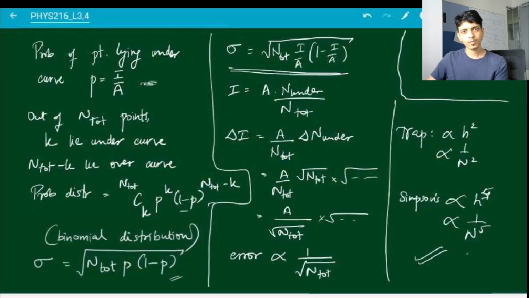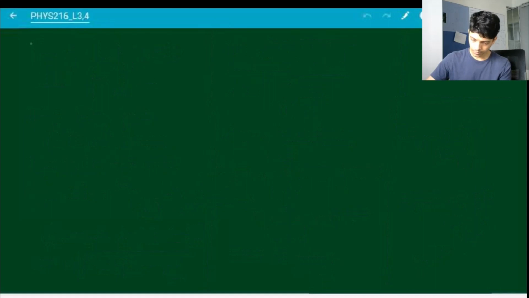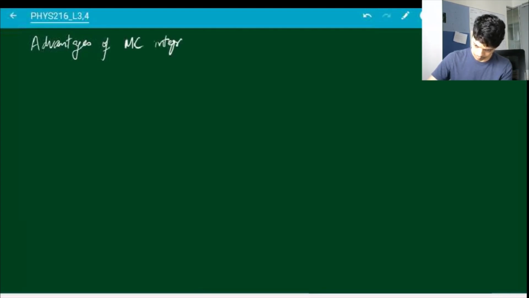So then why do we care about Monte Carlo integration? Well, there are a few special cases where it's much better to use Monte Carlo integration. So for example, suppose your function is a rapidly varying one.